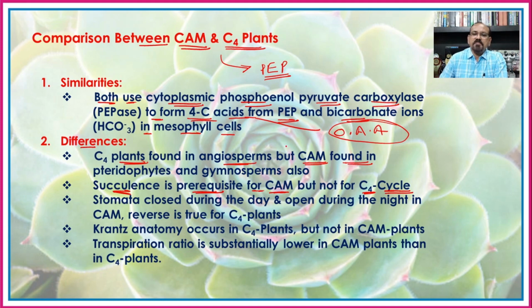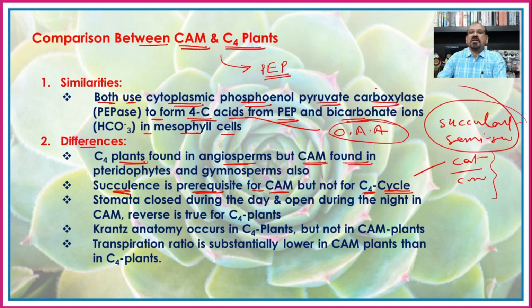If you see the CAM plants, or the plants of the family Cactaceae, Crassulaceae or Euphorbiaceae, or other plants, you will find that the plants are either succulent or semi-succulent, and this is the rule in the case of CAM plants. Most of the plants showing the CAM pathway are actually xerophytic in nature.